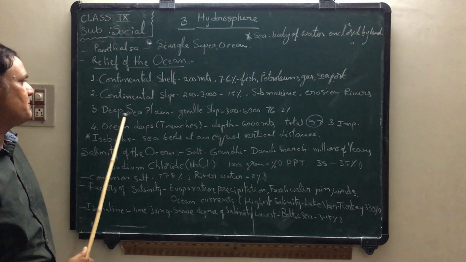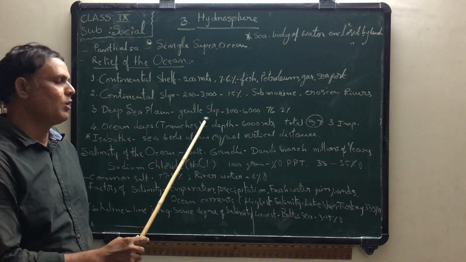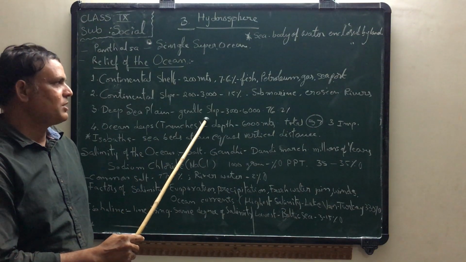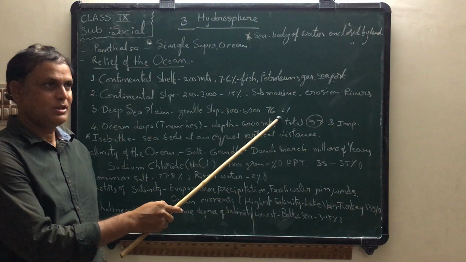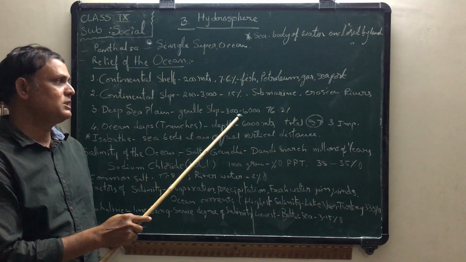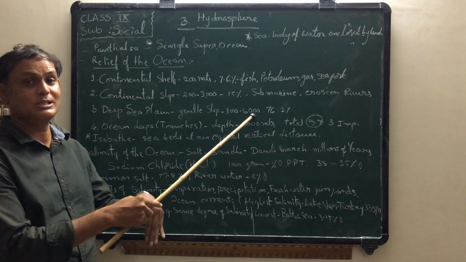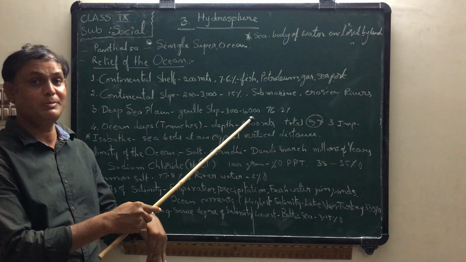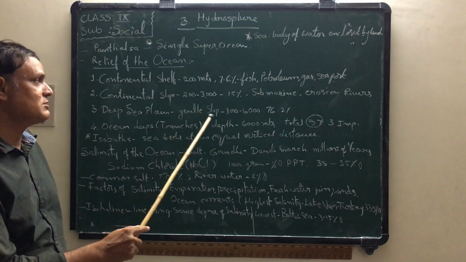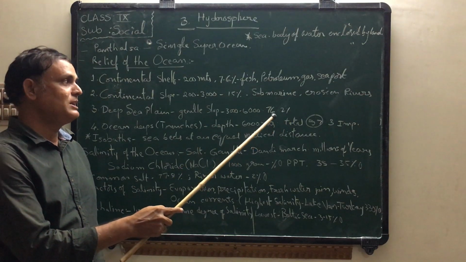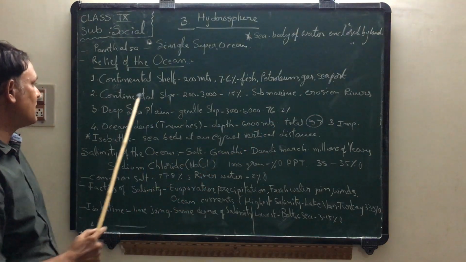Third one is deep sea plains. Deep sea plains are the gentle slope in the ocean. It occupies 76.2% of the total ocean. The depth is 3000 to 6000 meters in these deep sea plains. It is the gentle slope. It occupies 76.2% of the total ocean body. So that is the third one.